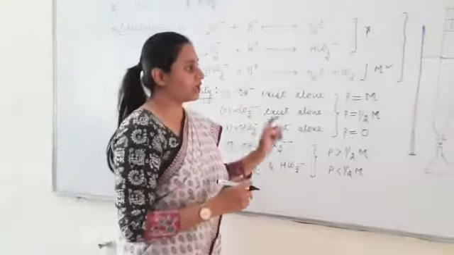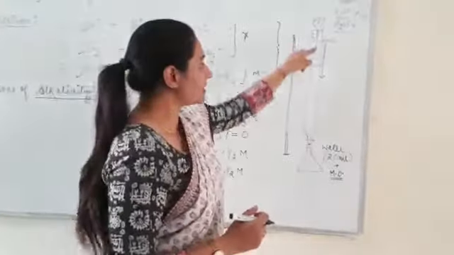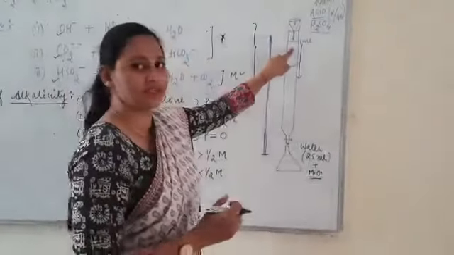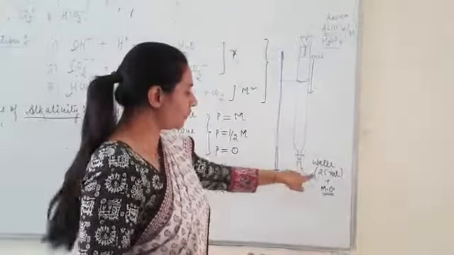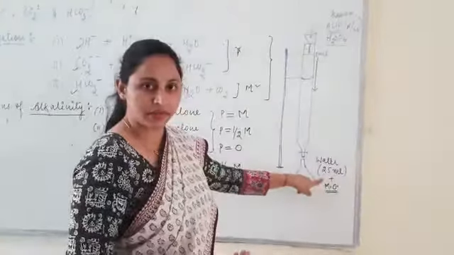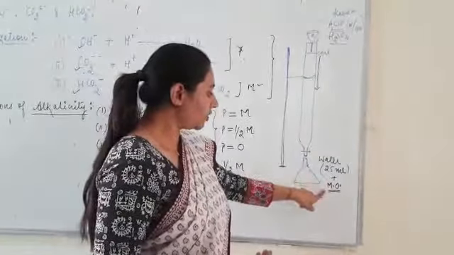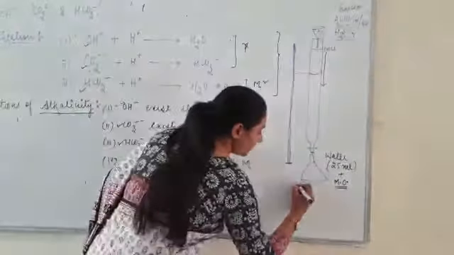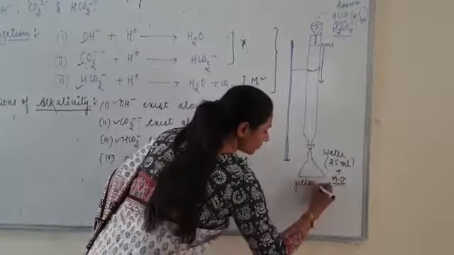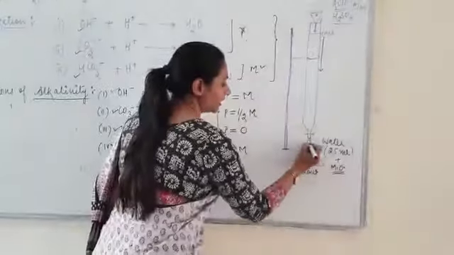So let me demonstrate the titration. This is the burette. Here we fill the acid, which is the known solution. This is the water sample, which is unknown to us. We will pipette out 25 ml of water sample and add methyl orange to it. After adding the methyl orange, we will get a yellow color solution. Now we start the titration.